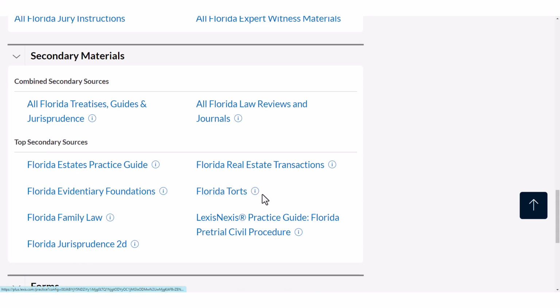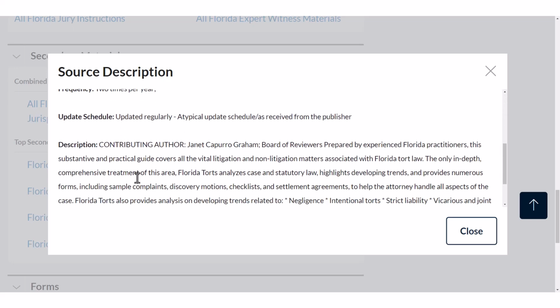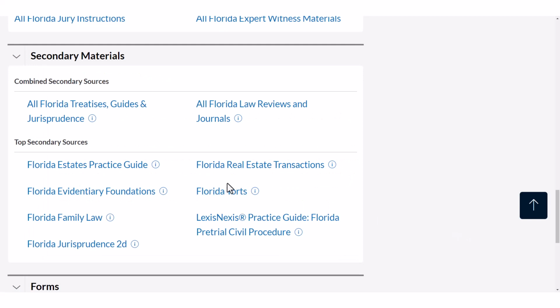And here we have Florida Torts. We can read what it is. It's something by Matthew Bender, and it goes through and tells you what it covers. So that could be an excellent source. So Lexis has a better torts treatise, it looks like, right off the bat.